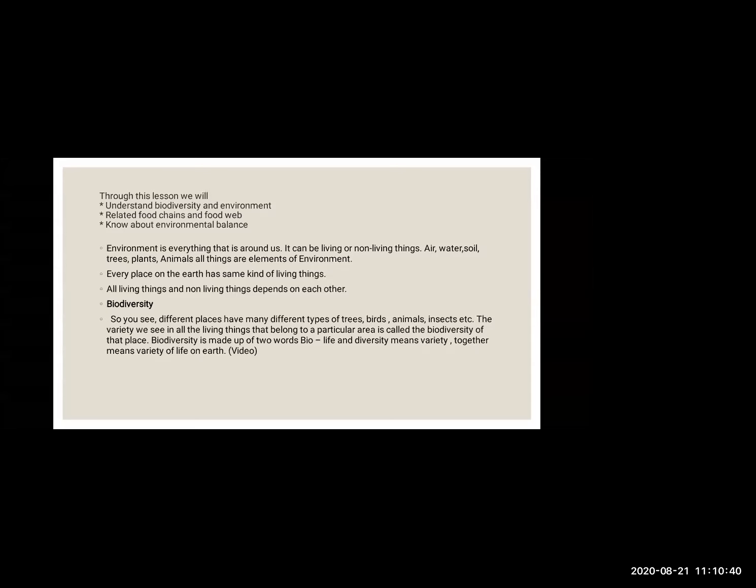Now we'll see about biodiversity. Different places have many different types of trees, birds, animals, insects, etc. Wherever in any different place you go, you will find different types of living things. The variety we see in all the living things that belong to a particular area is called the biodiversity of that place.